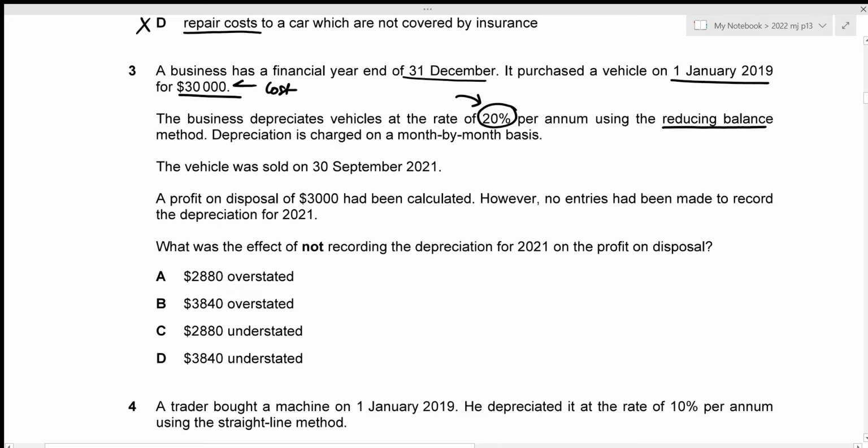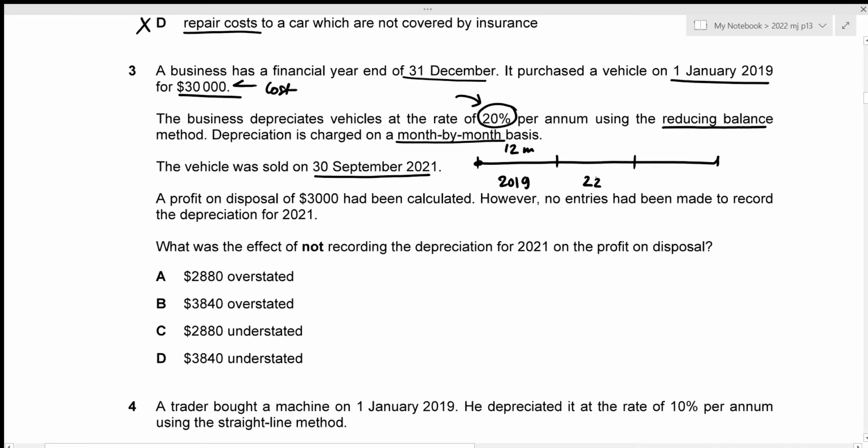And net book value is just the difference between the cost and the accumulated depreciation. And we're also told that the depreciation is charged on a month-by-month basis. So for each month that we have been using this vehicle, we should be charging the depreciation. And we're told that the vehicle was sold on 30 September 2021. Okay, so I'm just going to create a timeline. Okay, this is the year 2019, and we know that we purchased the vehicle on 1st January 2019, so this is the beginning date, and we have been using the vehicle for the entire months of 2019, right? So for all 12 months, we should be charging depreciation for the year 2019.